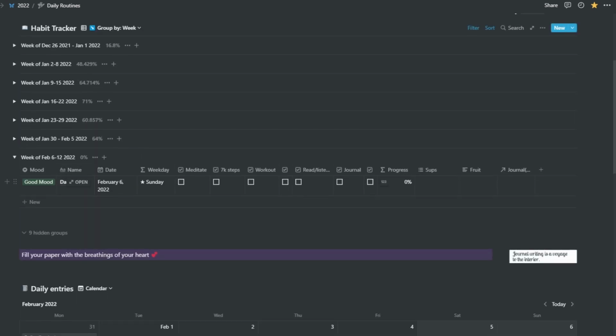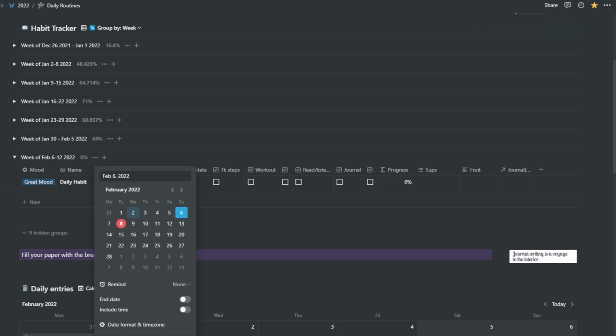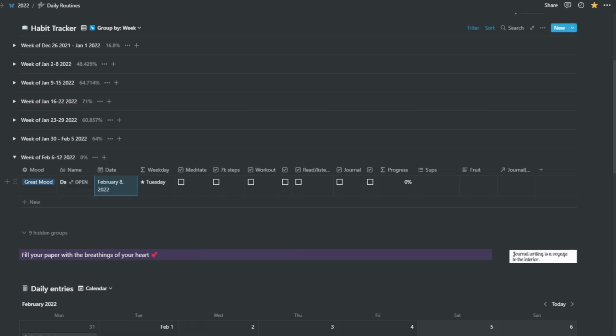So this is my habit tracker, and I have a mood tracker in my habit tracker. As you can see, if I'm not feeling good, let's say I'm feeling poor, I can just put in the mood there. But I'm actually feeling great today, so I'll put it as great. And actually, today's date is also the 8th if I just change it.